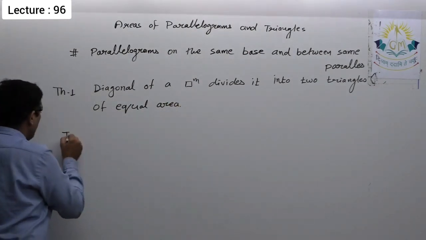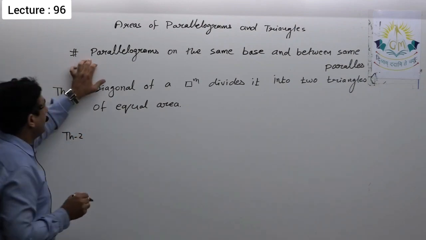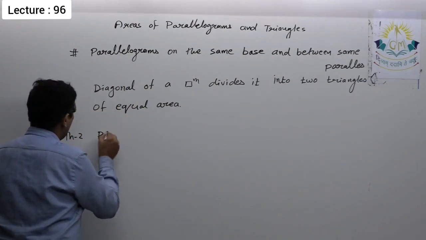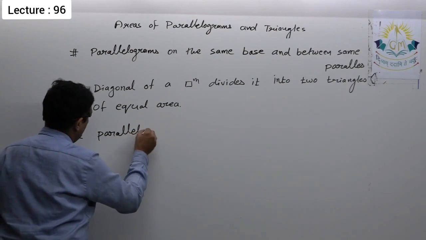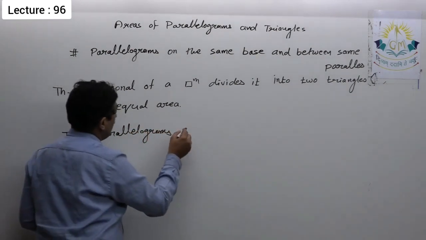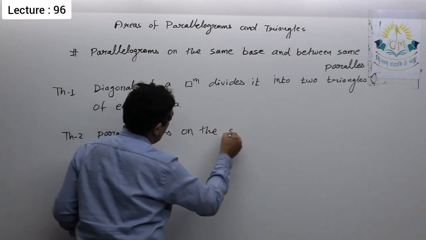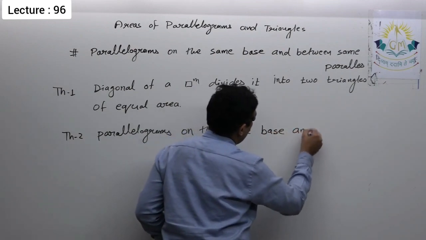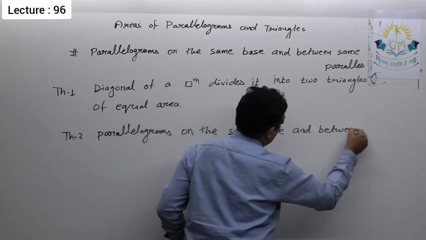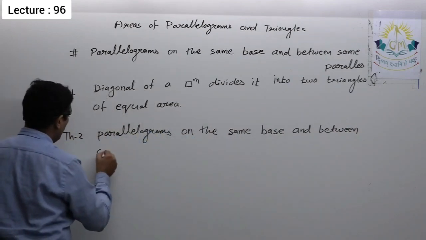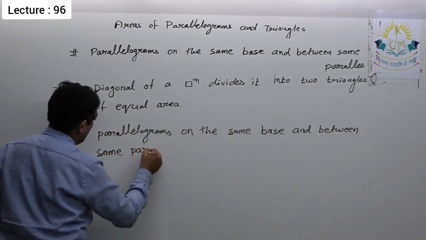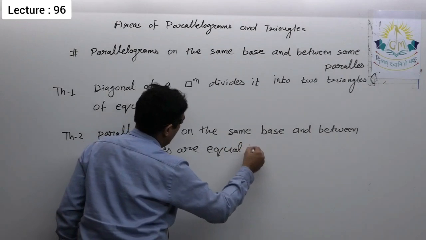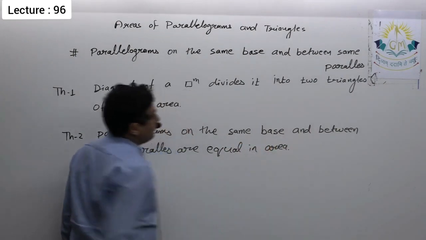And there is one more theorem that we have to do under this heading, that is, parallelograms on the same base and between the same parallels. So the second theorem is: parallelograms on the same base and between the same parallels are equal in area. So we have to see these two theorems.